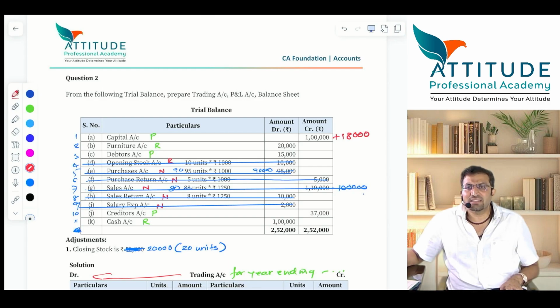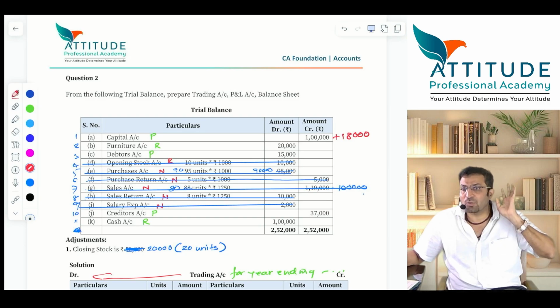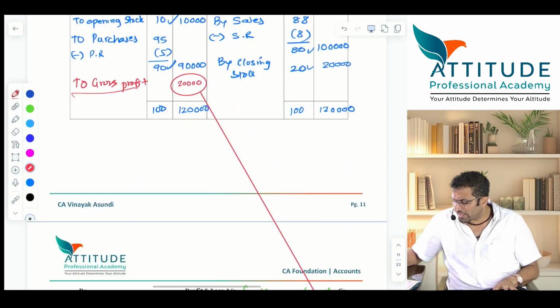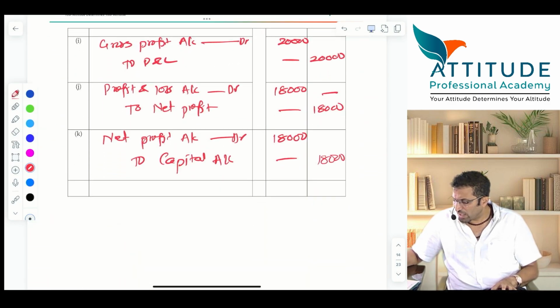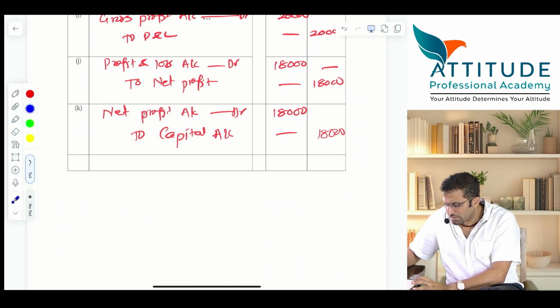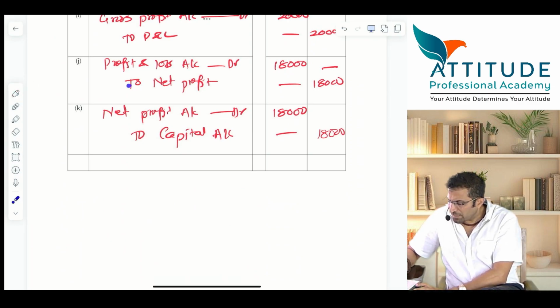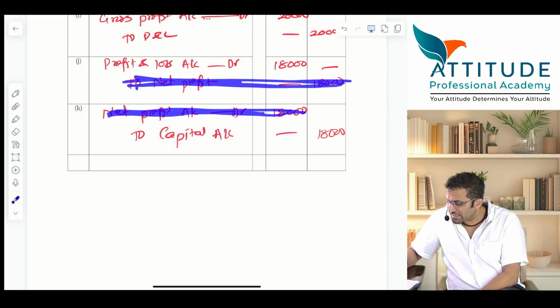Yes guys. Now wait. There is another bypass account here. I have opened net profit account. Now have a look at it. Come down to the journal entries. Okay, look at these two accounts. Suppose I say, sir, net profit account credit, net profit account debit, I want to close both of these. I don't want to open this account. If I want to bypass this account, tell me what is the entry?